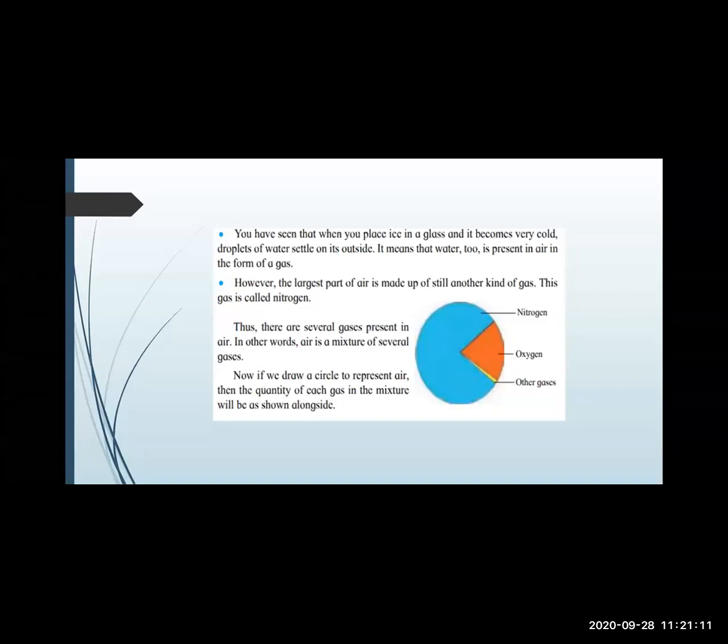Third, there are several gases present in air. What is air? Air is a mixture of several gases.